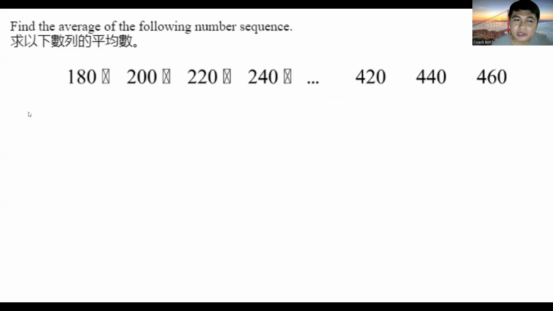So the first step for this problem is to identify if it is an arithmetic sequence. So if it's an arithmetic sequence, all we have to do to check it is if it is increasing by a common factor or a common number or a common difference. So I'll just go over all of the terms because we have international students and sometimes countries may have different terms to label these things. So as long as they are increasing by a common amount or decreasing by a common amount, then it is considered an arithmetic sequence.